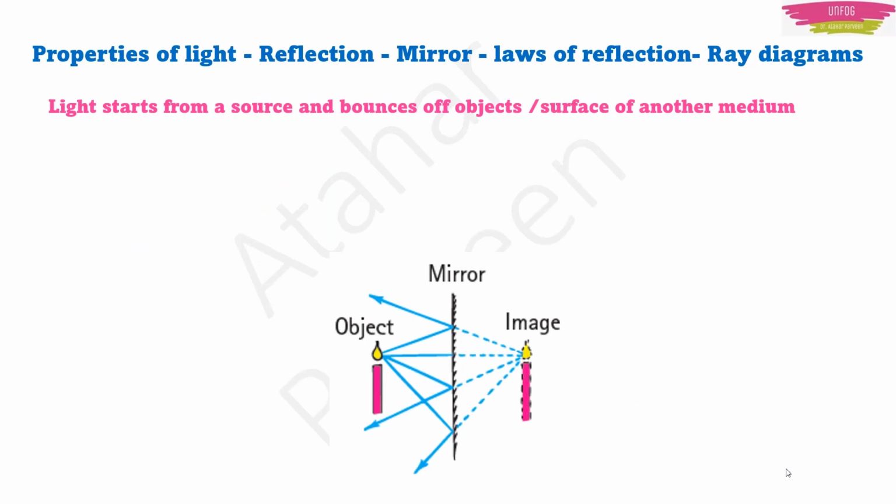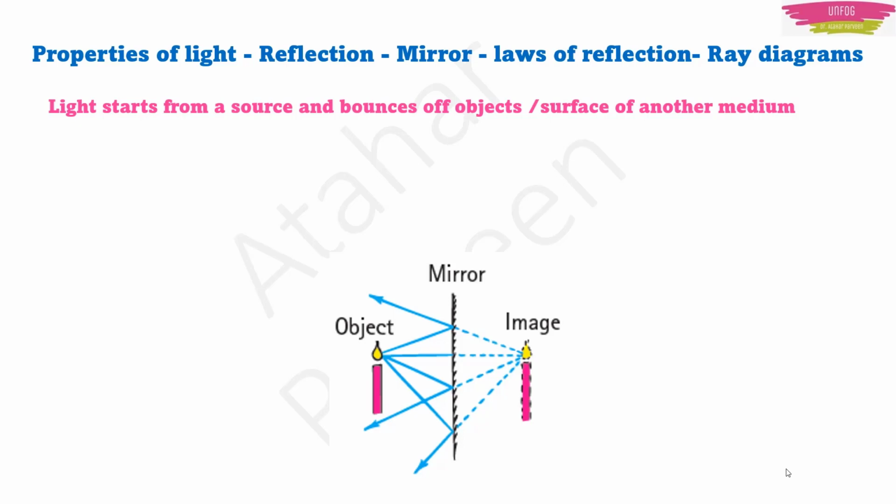Imagine you are standing in front of a mirror. Here I have kept a candle. Imagine that you are standing here in front of a mirror. Then you can see your image, right? You can see your image in the mirror. Now what will be the properties of this image? Because I am giving an introduction to this chapter, I am going into detail. Further on I will assume that you know all these things, so please watch it carefully.